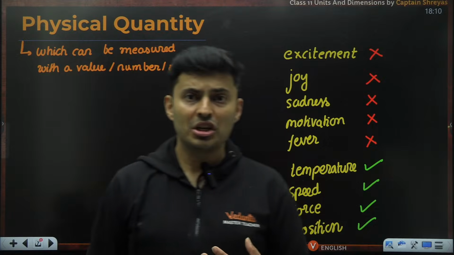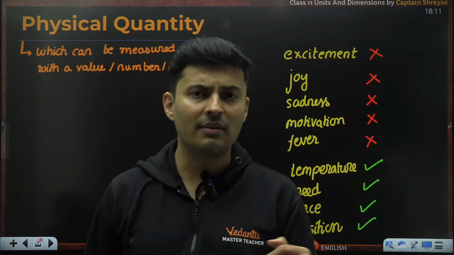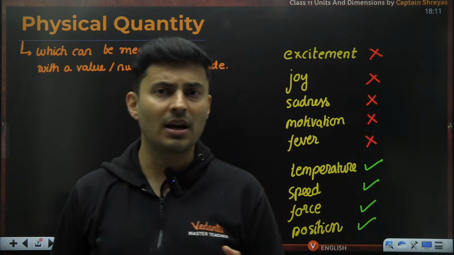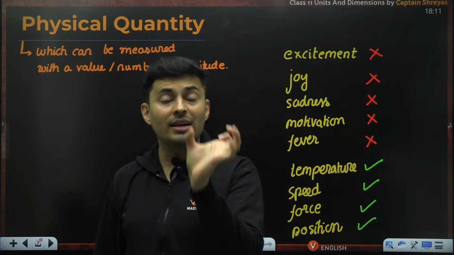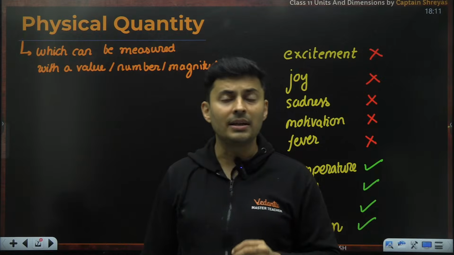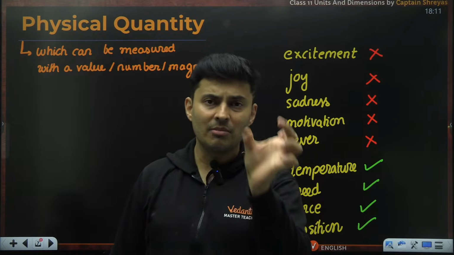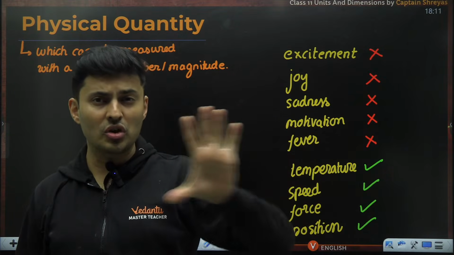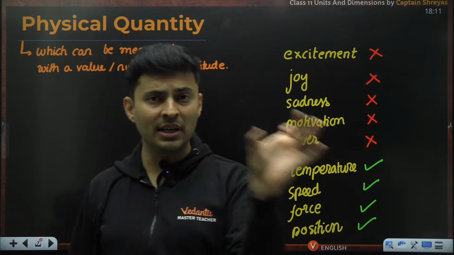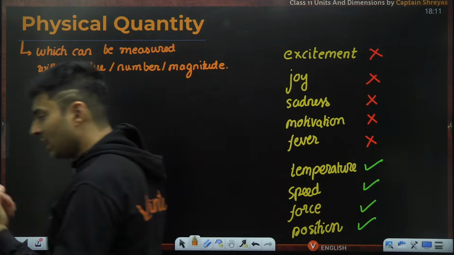My temperature is 98 Fahrenheit. 98 is that magnitude. I am traveling at 75 kilometers per hour. 75 is the value or the magnitude of that physical quantity called speed. Temperature is the physical quantity which can be measured in numbers like 98, 99, 100. If I ask you how much force you are applying, force is that physical quantity which is again measured in numbers like 5, 10, 100 Newton, right?